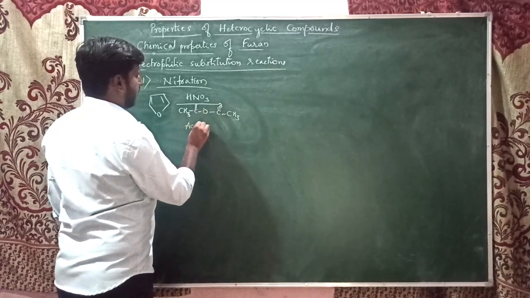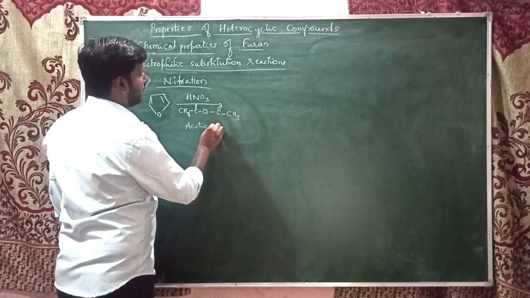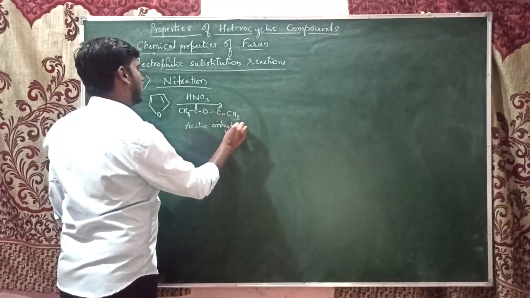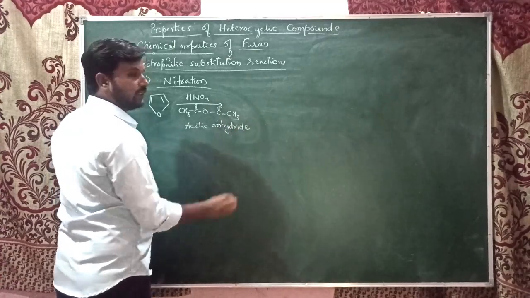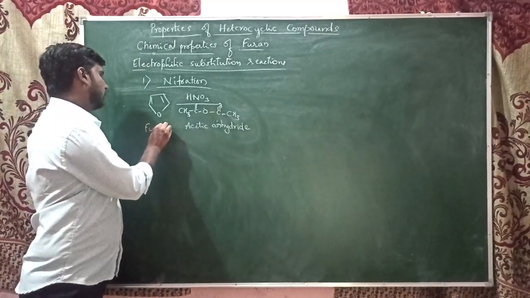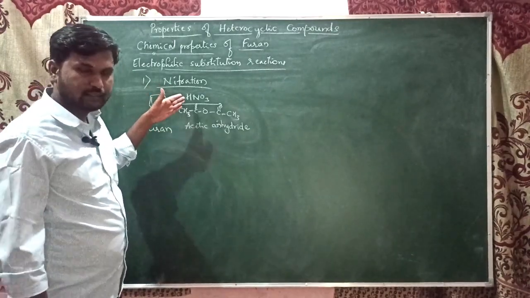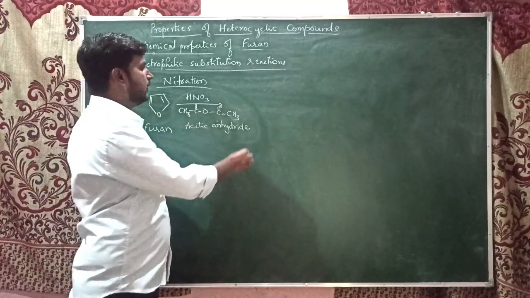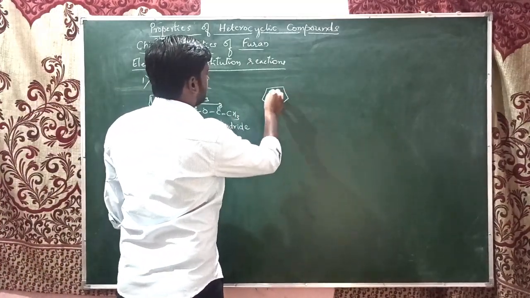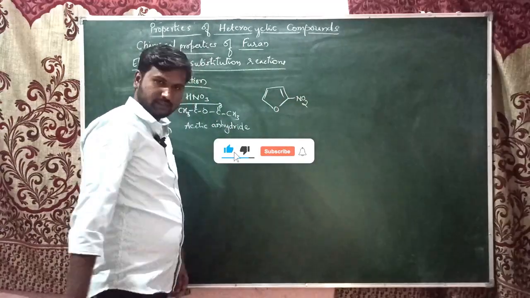Here the furan also easily undergoes electrophilic substitution reaction. That's why I do not need any higher catalyst like sulfuric acid. So furan, when it undergoes electrophilic substitution, the nitration using nitric acid in presence of acetic anhydride, the second position is the most preferred position.